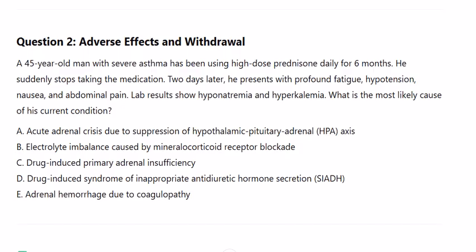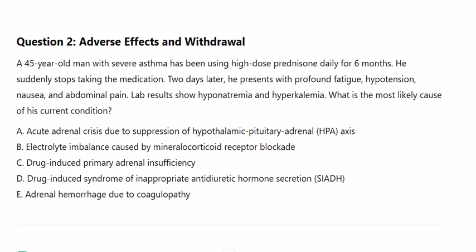A. Acute adrenal crisis due to suppression of hypothalamic-pituitary-adrenal HPA axis. B. Electrolyte imbalance caused by mineralocorticoid receptor blockade. C. Drug-induced primary adrenal insufficiency. D. Drug-induced syndrome of inappropriate antidiuretic hormone secretion, SIADH. E. Adrenal hemorrhage due to coagulopathy.